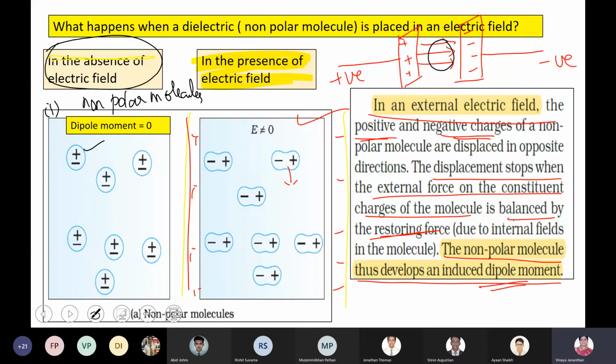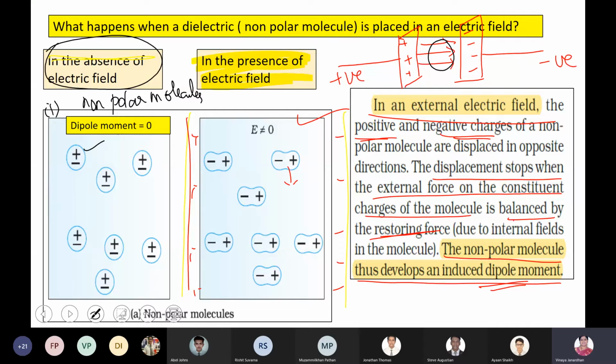Do you understand, boys? So in an external electric field, the positive and the negative charges of non-polar molecules are displaced in opposite directions. Only when there is a space between positive and negative charge, dipoles are created. The displacement stops when the external force on the constituent charges of the molecules is balanced by the restoring force. So the non-polar molecules thus develop an induced dipole moment. So you are inducing dipoles in the presence of an electric field.